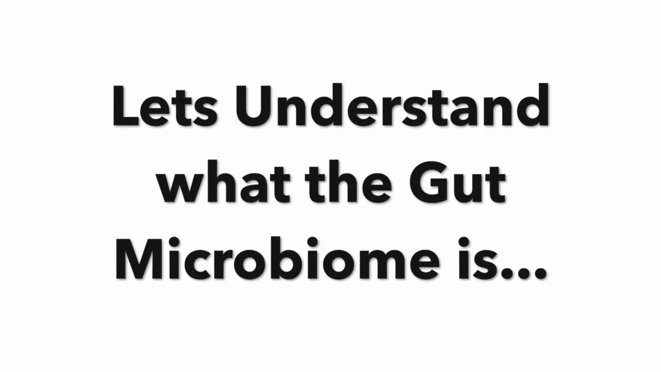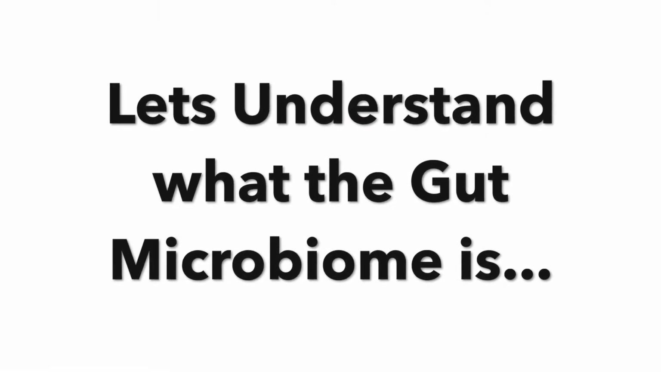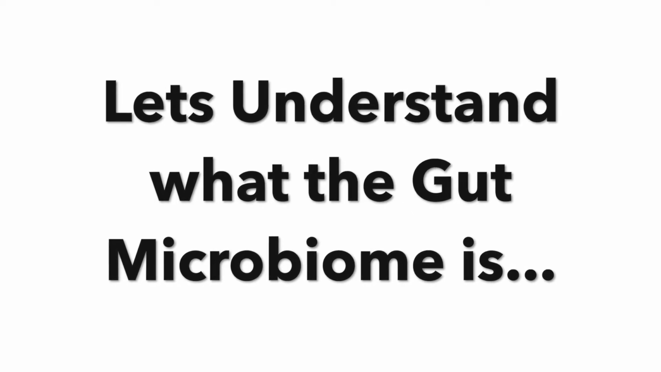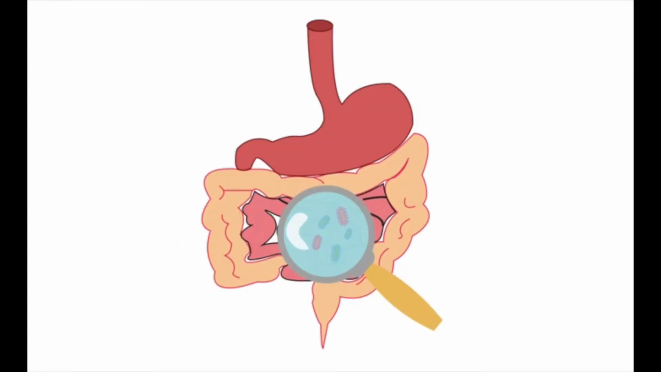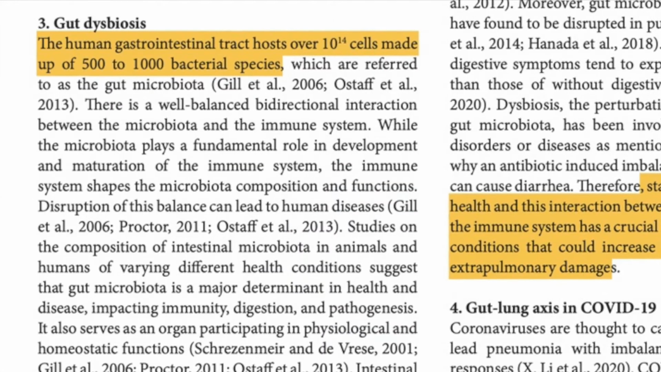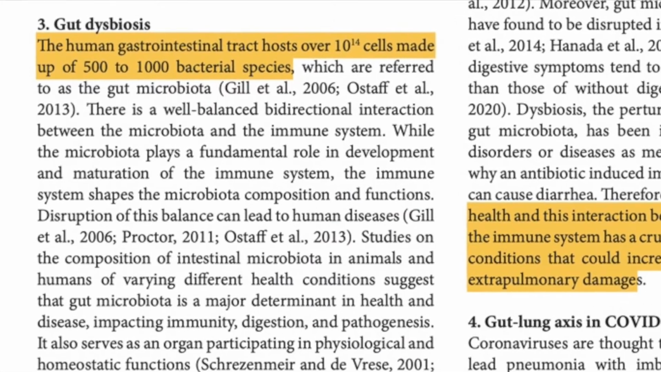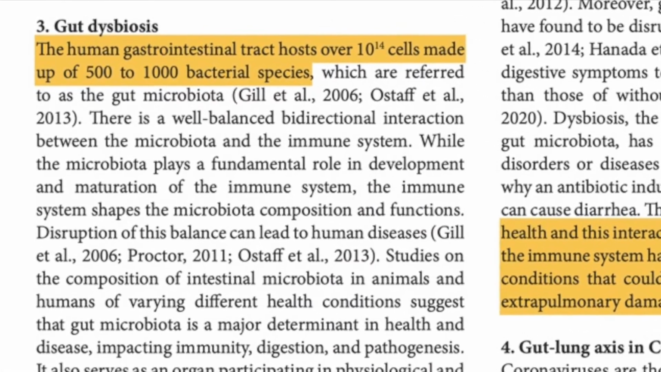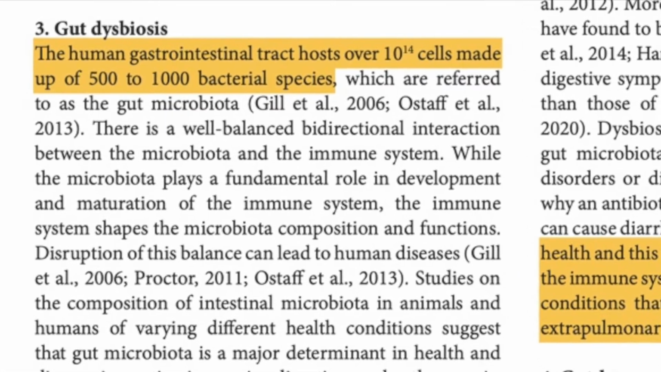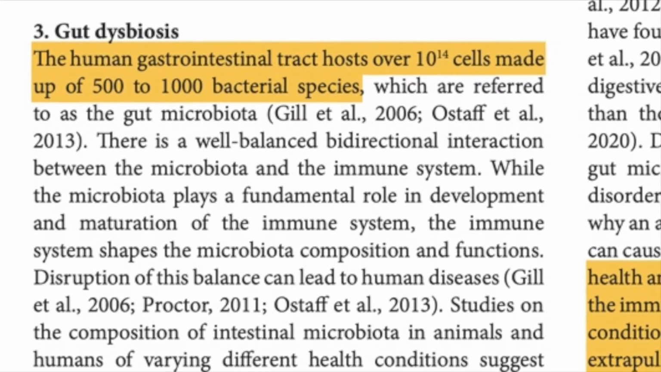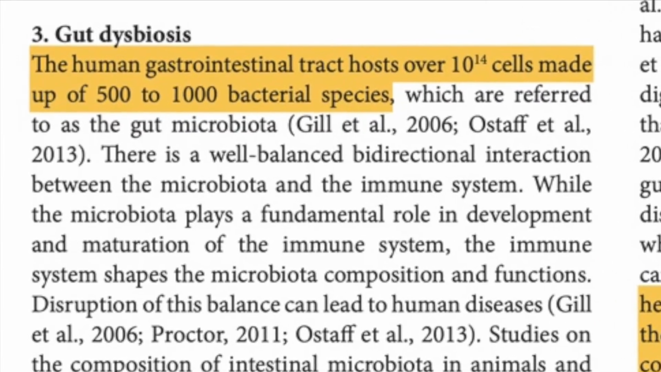Before we get too far into the understanding of the gut-lung axis, let's understand what the gut microbiome is. The gut microbiota is located in the GI tract. It hosts many different bacteria that play a very important role in digestion and immunity functions. This variety of bacteria have lots of unique jobs in digestion and inflammatory responses. For a reference of amount, in a journal written by Bursar Akçez and Belma Aslim, the gastrointestinal tract hosts over 10 to the 14th power cells made up of 500 to 1,000 bacterial species. All of these microorganisms are referred to as the gut microbiota.